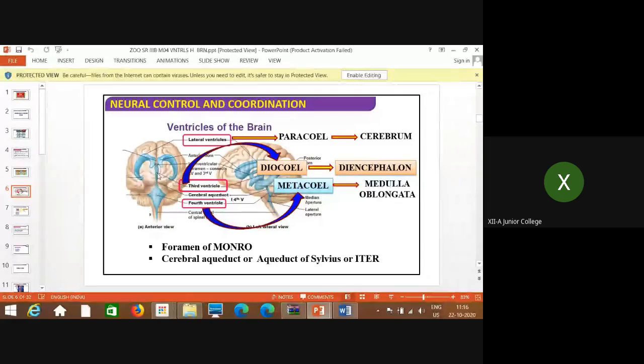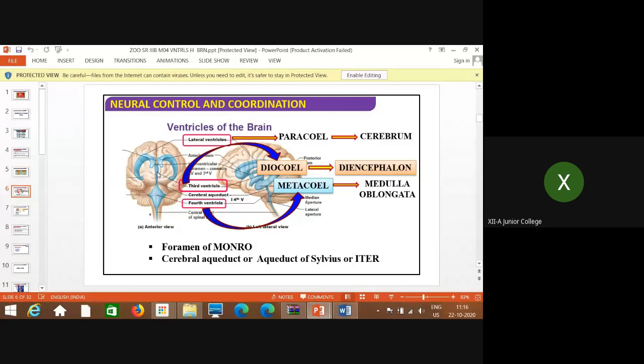And this is the passage. One more thing, just now what I was telling: these two lateral ventricles get connected to the third ventricle by the passage called the foramen of Monro. That passage is very small, and it is meant for the cerebrospinal fluid.